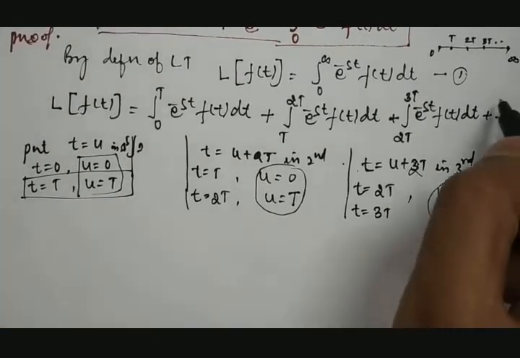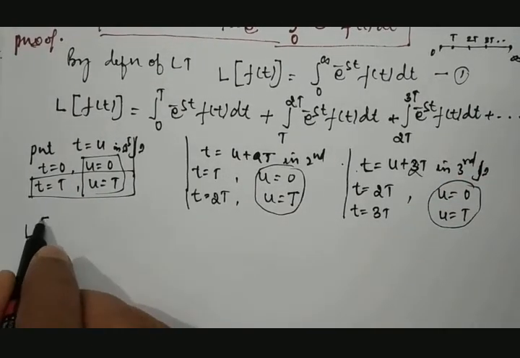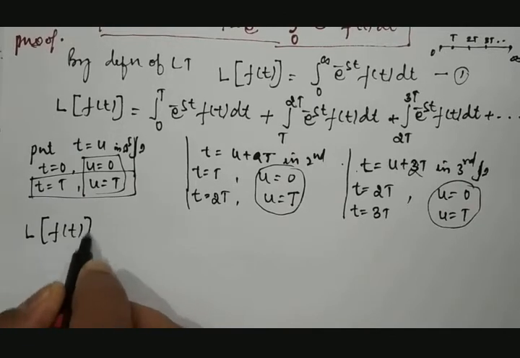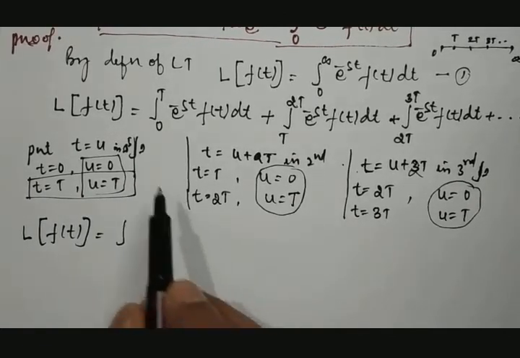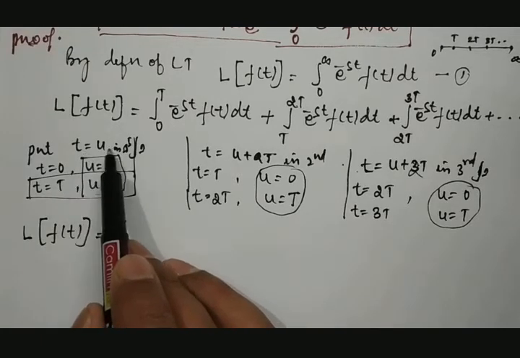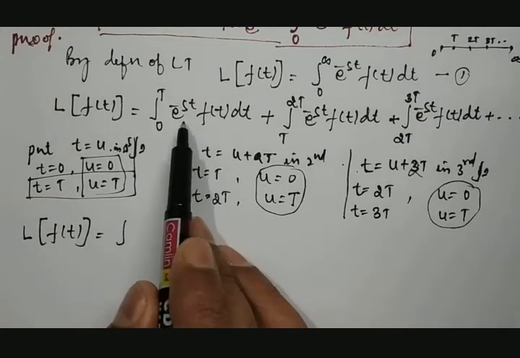Then this equation can be written as the Laplace transformation of f of t, which is equal to the integration between, now see what is the substitution. t is going to be replaced by u in the first term.